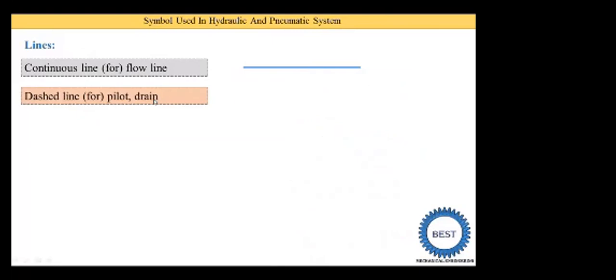Second is the dash line. It is also known as the pilot line or drain line. So this type of dash line is used. Now what is the meaning of drain? Drain means the water or other liquid in something.